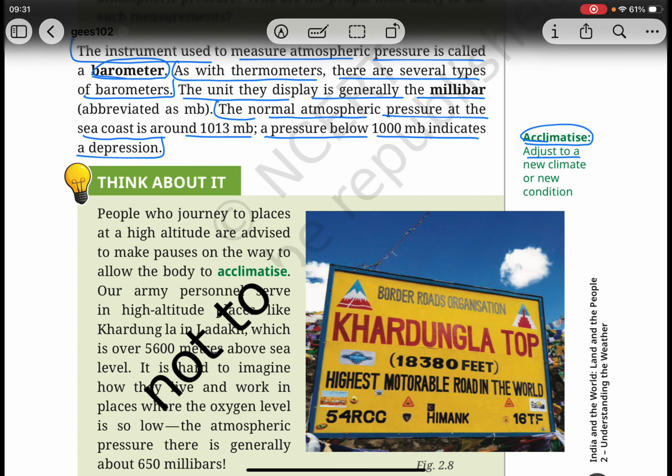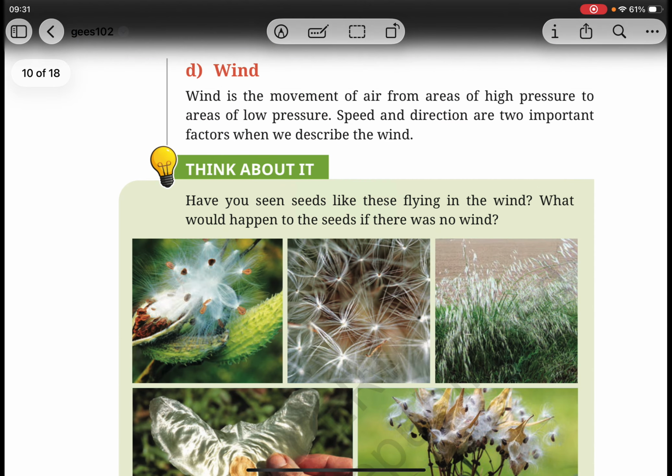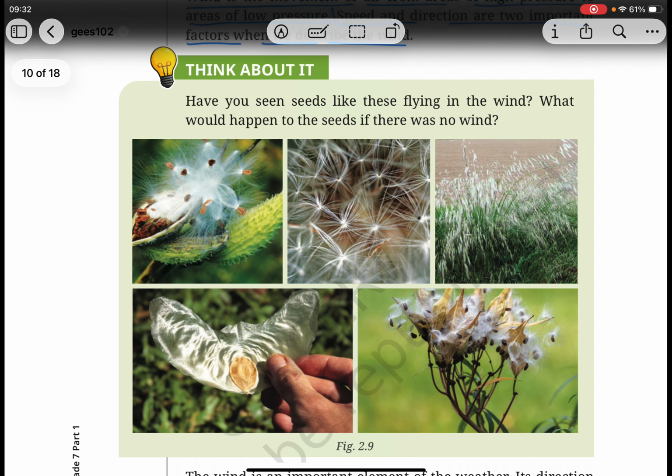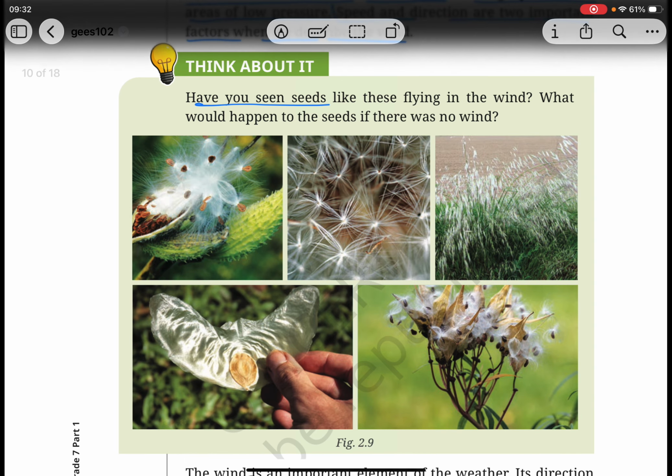Acclimatize: adjust to a new climate or new conditions. Wind is the movement of air from areas of high pressure to areas of low pressure. Speed and direction are two important factors when we describe the wind. Have you seen seeds like these flying in the wind? What would happen to the seeds if there was no wind?